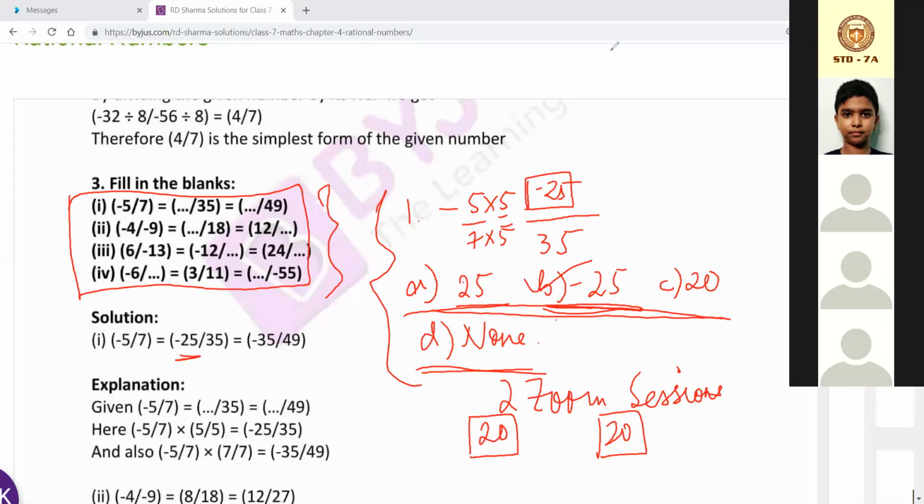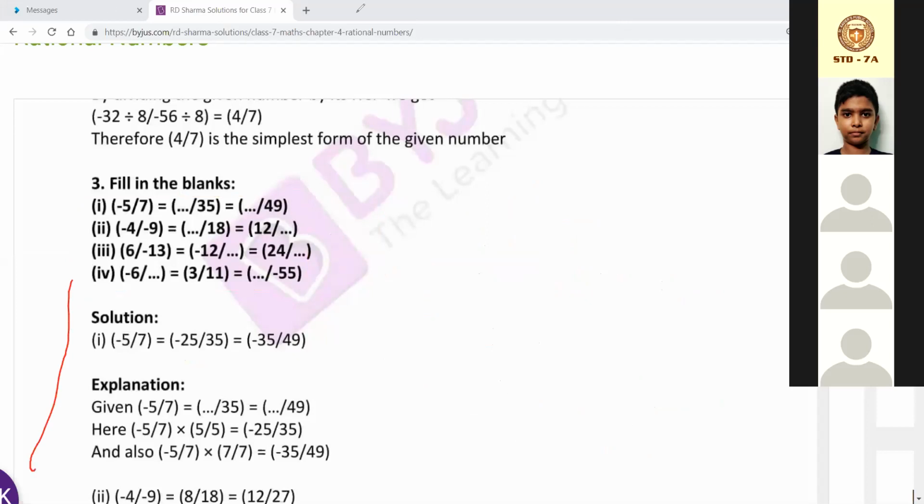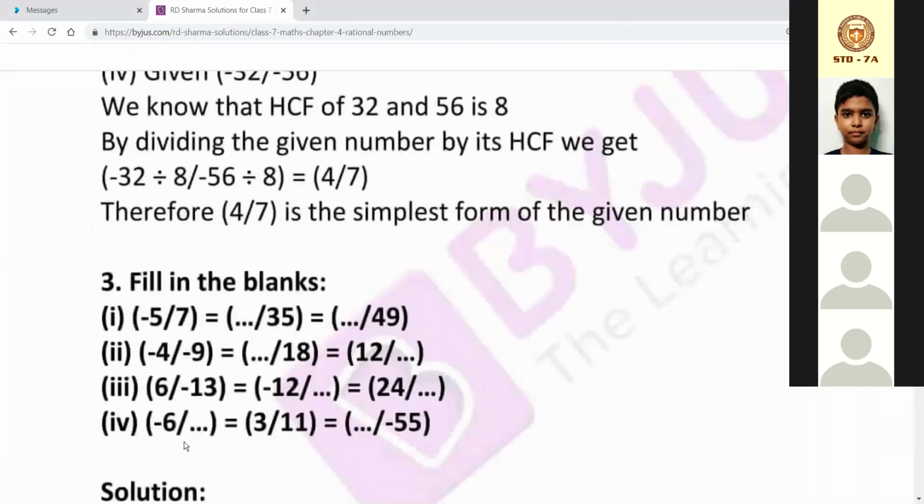Okay, so is it clear? I'm just clearing this drawing. You just solve all these problems. Here, fill in the blanks, this thing you just try to solve. First sums I have already done. Rest of the sums you try to solve. Afterwards I will show.